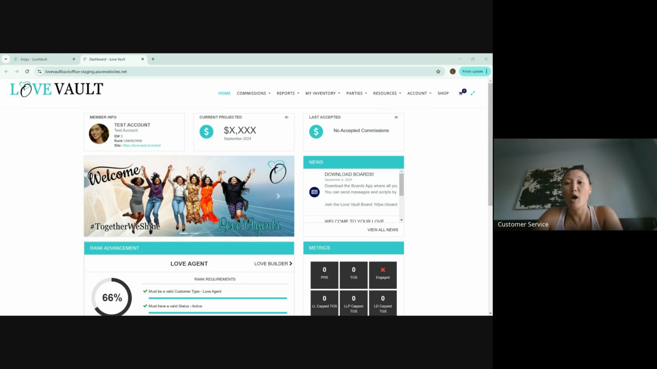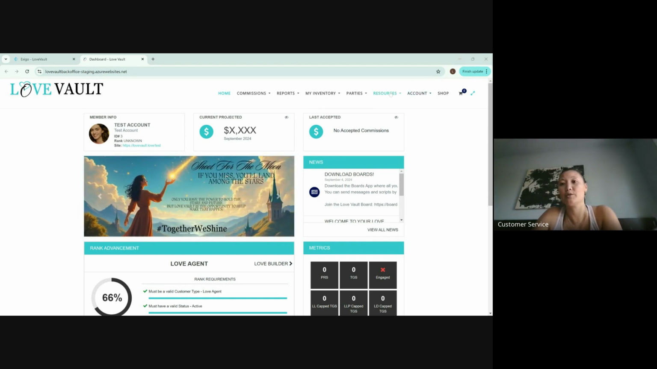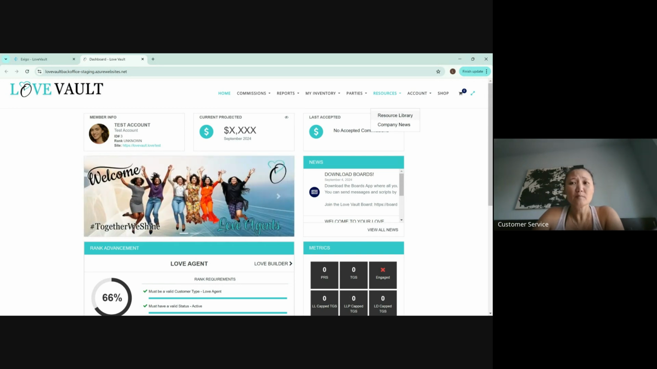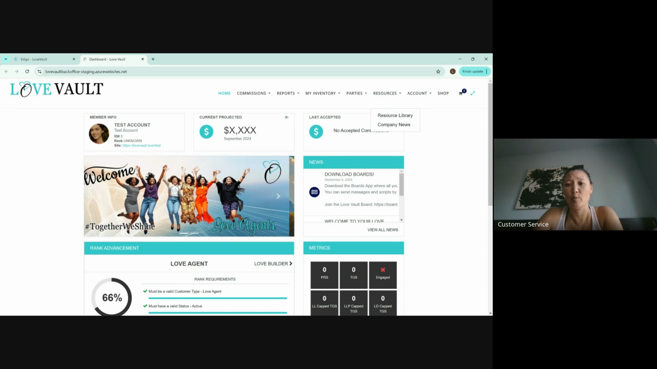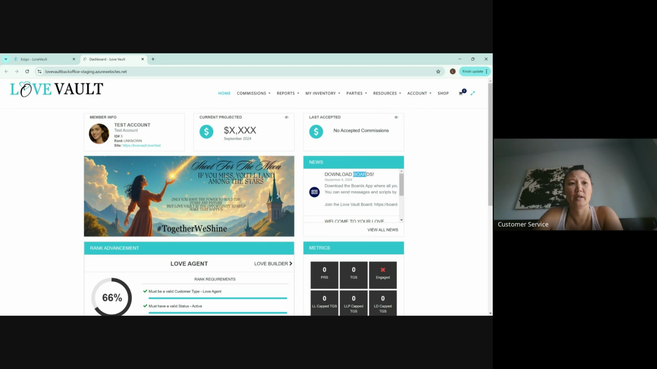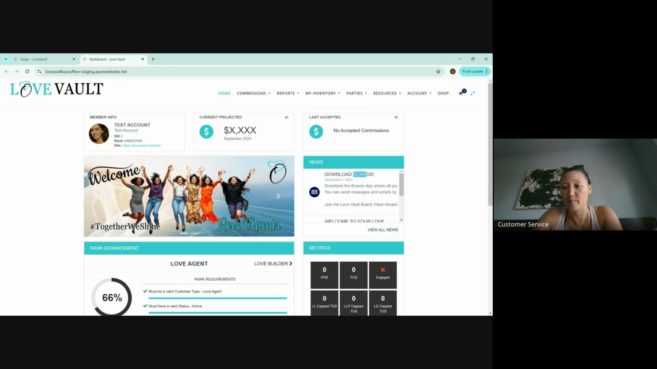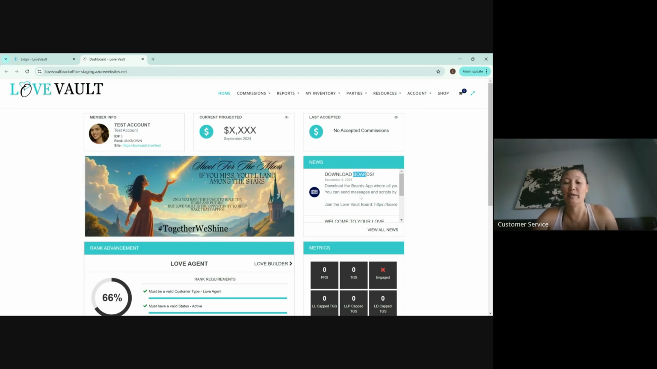So for all of the party prep information, you can grab those from the resource library. Also in the company news, which you'll see right here, is the board. So make sure that you do join boards because all of the scripts of what to send, how many days before the party, and all of that is in your boards. All right. So this is everything leading up to the party. But now we're just going to do the party.